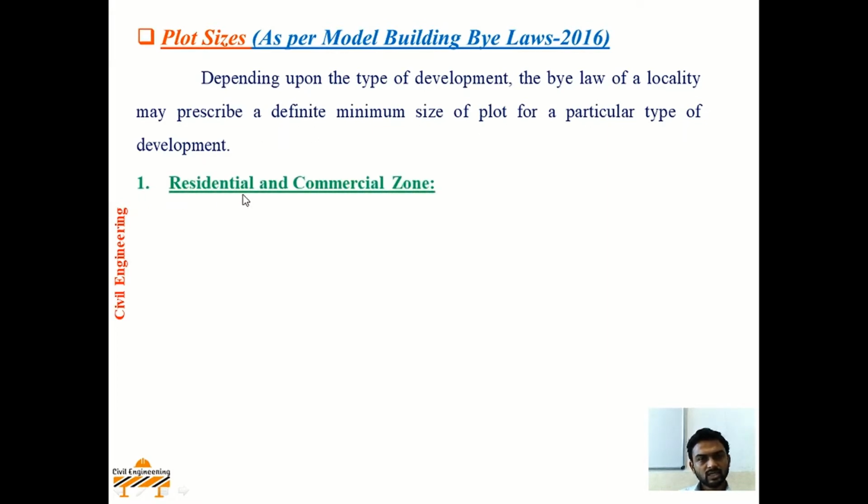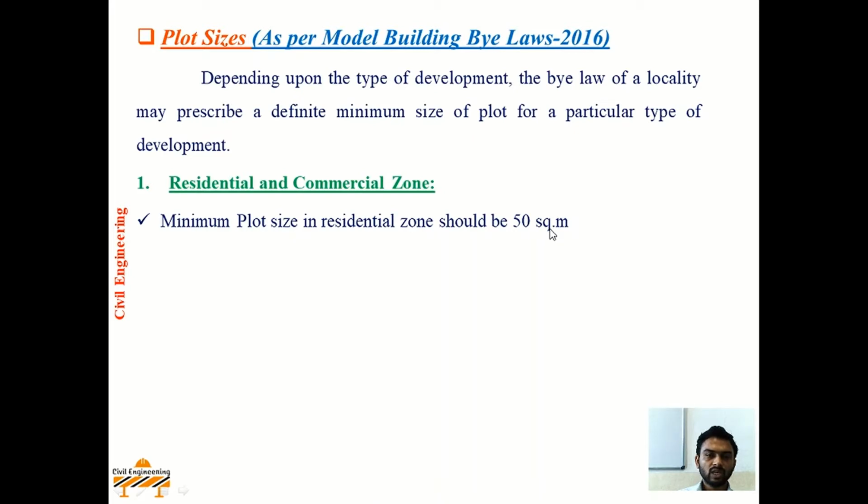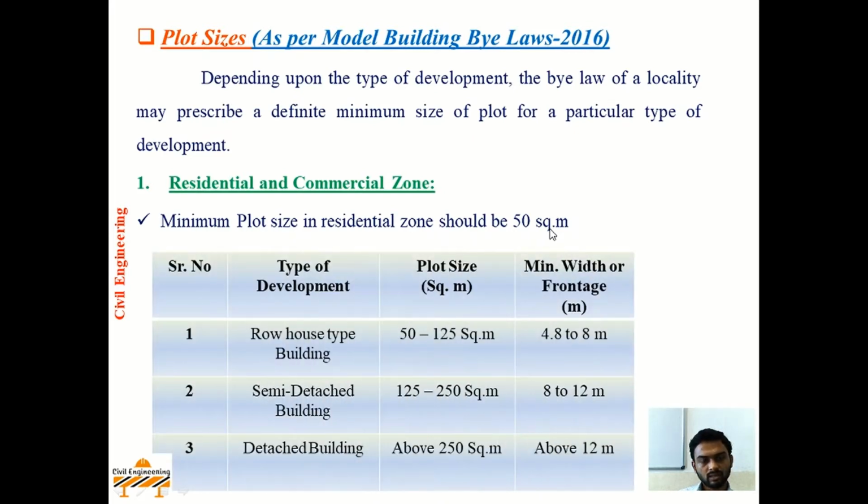Now, first, residential and commercial zone. Plot sizes may vary depending upon the type of development. Now, in case of residential and commercial zone, the minimum plot size in residential area should be 50 meters square. In no case should plot size be less than 50 meters square. Now here you will see the tabular form: type of development, plot size, minimum width or frontage in meters.